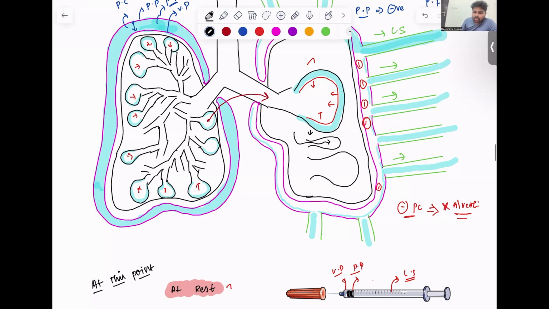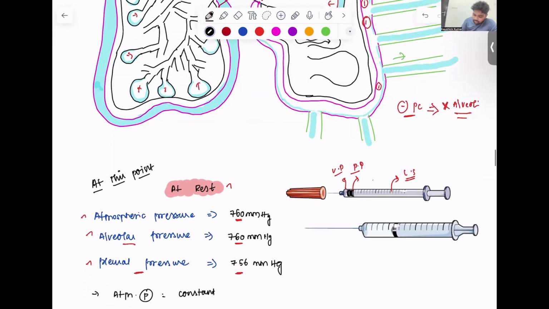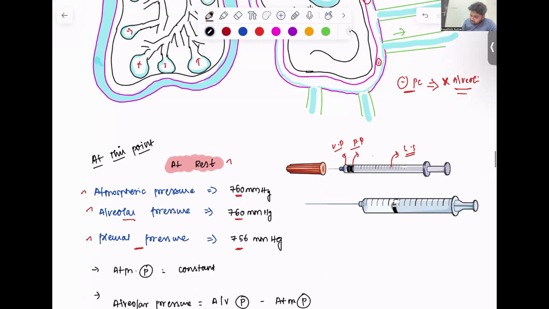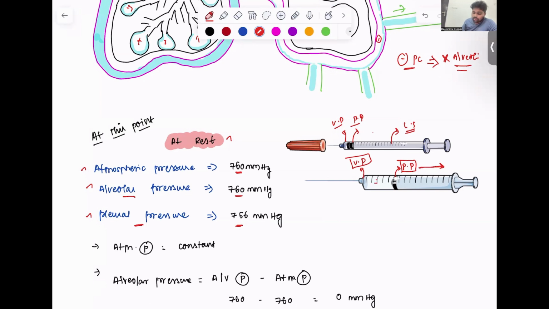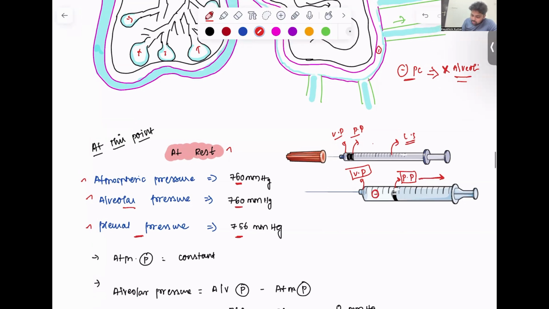So I'll show you the same analogy here. This was our parietal pleura. This is our visceral pleura. So when the lymphatic system drains the pleural fluid out of the pleural cavity, space gets created between the parietal pleura and visceral pleura, and because of this space, here you have negative pressure. This is what is happening here also.